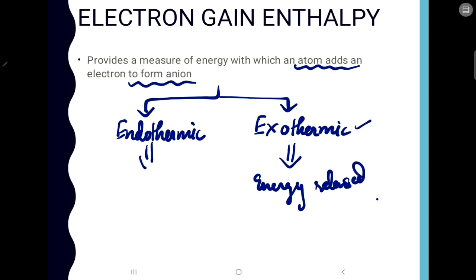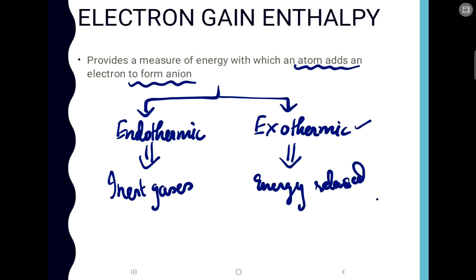Now what is endothermic electron gain enthalpy? If you know about inert gases, they are already stable. If you try to add an electron to an inert gas, it will not accept it because it is already stable. So if you want an electron to be added, you have to supply some energy so that the electron gets added to that atom.